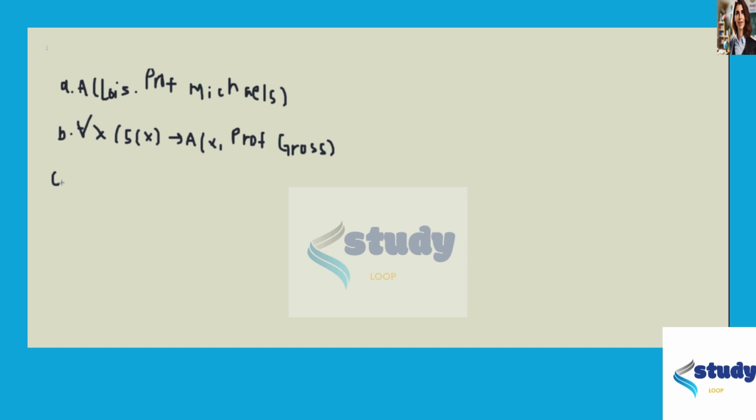For part C, we can rewrite the statement as: for all people, if they are a faculty member, then they ask Professor Miller a question, or Professor Miller asks them a question. So our universal of F(x), which is x is a faculty member, then A, which is asked a question, Professor Miller, or Professor Miller asks them a question.